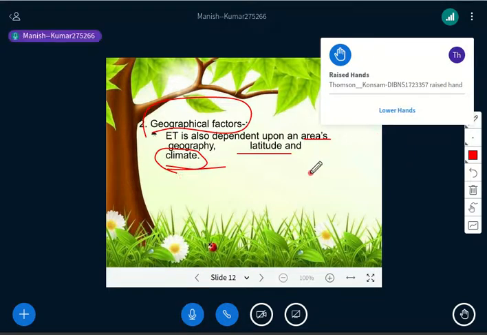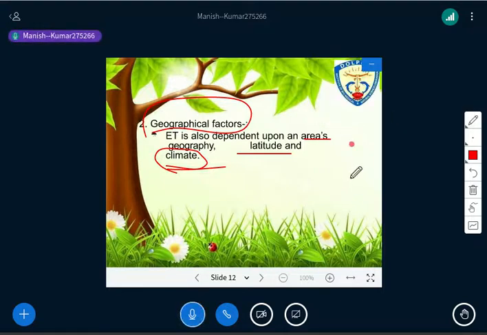Yes, Konsam, do you have to ask anything? You have raised your hand. Do you have to ask anything? Konsam.